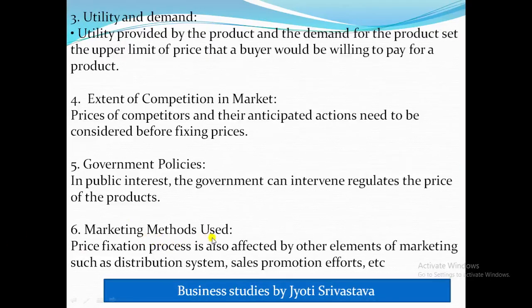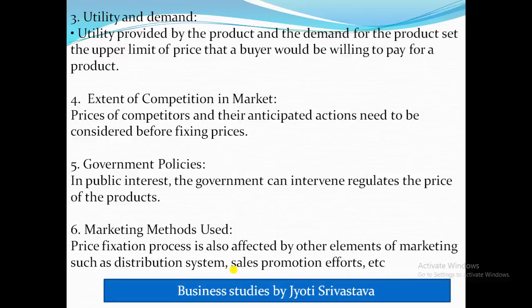Then comes marketing methods used. The price fixation process is also affected by other elements of marketing such as distribution system, sales promotion efforts, etc. So what is this marketing method use? It means the price of the product is also affected by the various techniques of marketing used to promote the product. Like if a company is using intensive advertising to promote the product, then it will charge a high price.